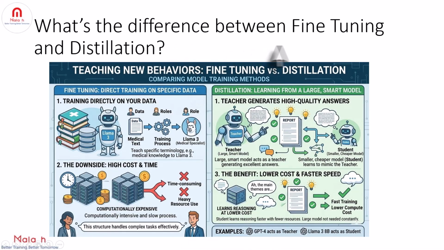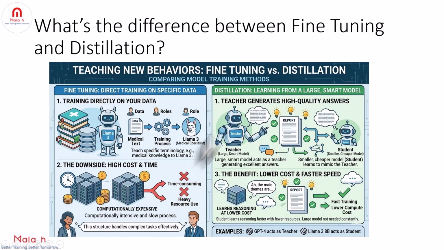Let's understand what's the difference between fine tuning and distillation. Both fine tuning and distillation teach models new behaviors, but they both do it differently. In the case of fine tuning, we train a model directly on your specific data. For example, teach medical terminology to Llama 3. And the downside with fine tuning is it's computationally expensive and time consuming.